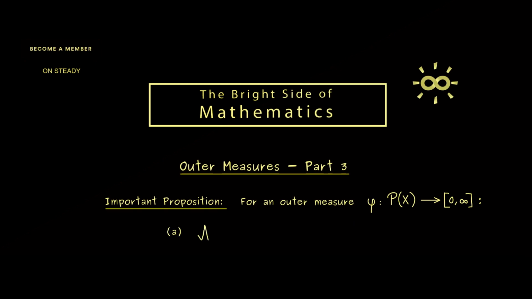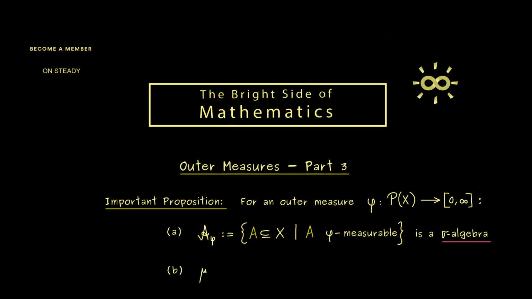The first part A tells us what the corresponding sigma algebra A phi is. In fact, it turns out when we consider all subsets A in X that are phi measurable, we get a sigma algebra. Of course, you know, this is the first ingredient we need for an ordinary measure. And exactly this one we call mu in part B. Now the domain of mu is given by our new sigma algebra, and the definition is given by the outer measure phi. In other words, mu of A is given by phi of A. And then the claim is, this is now a normal measure.